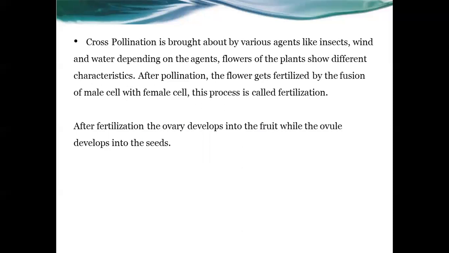After fertilization, the ovary develops into fruit, and the ovule develops into seeds.